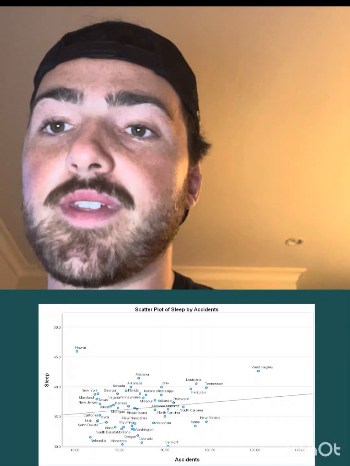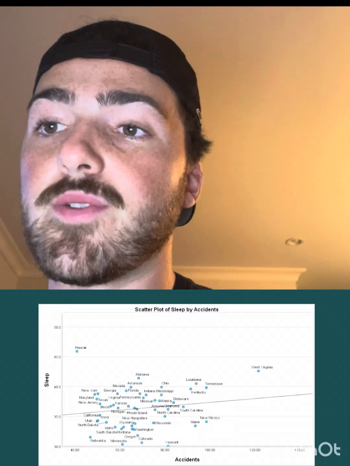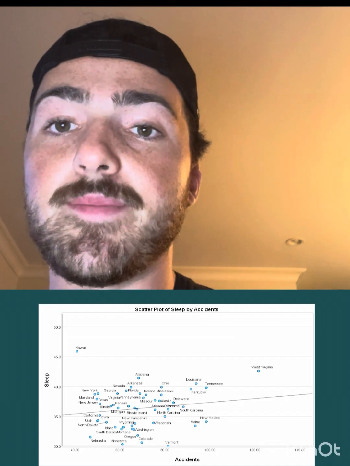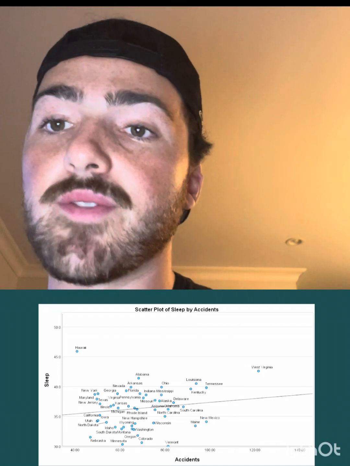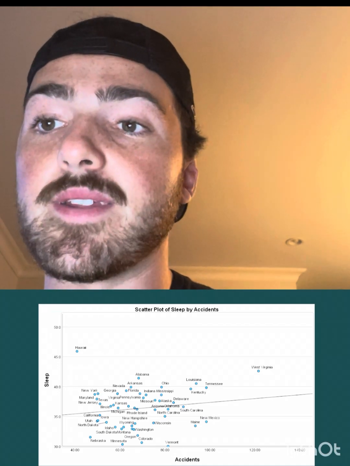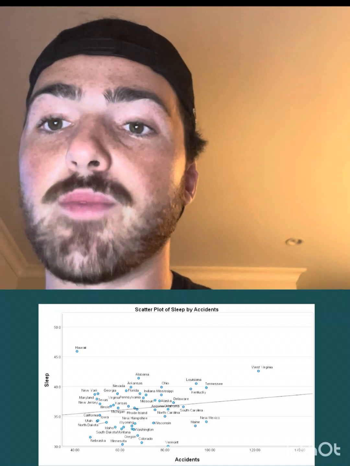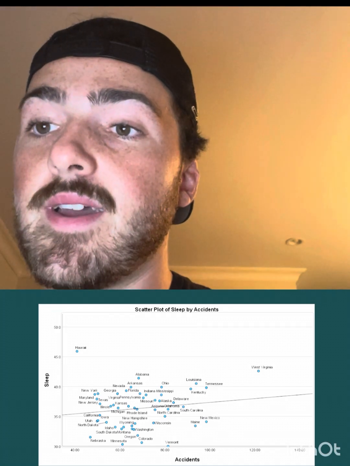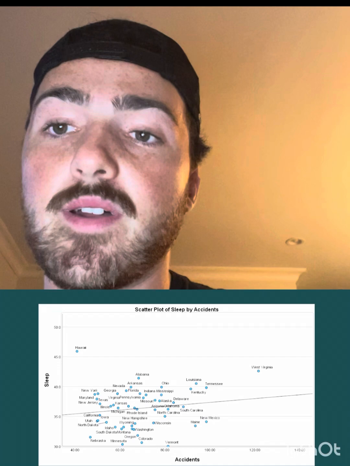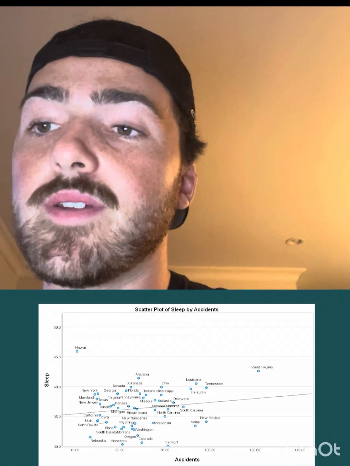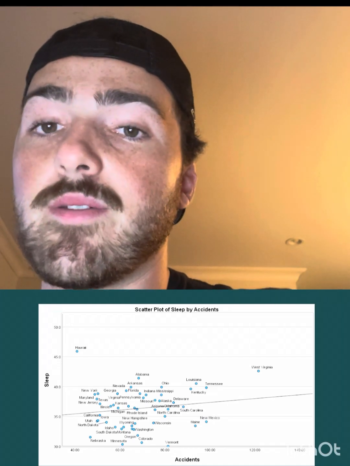Here's a scatter plot that illustrates the relationship between sleep and accident mortality. Generally, as percentage of people who do not get an adequate sleep increases, so does accident mortality. The less sleep one gets, the more likely they are to die in an accident. This is a positive correlation of 0.153. It is not statistically significant with a p-value of 0.290.